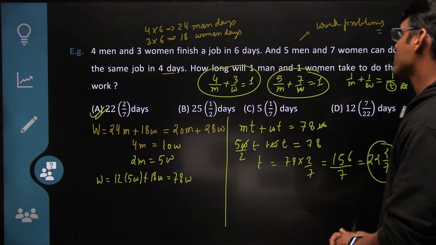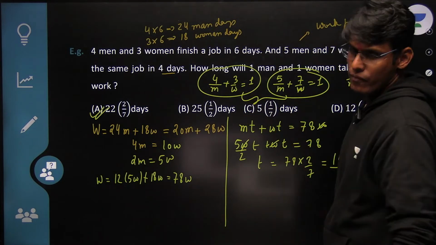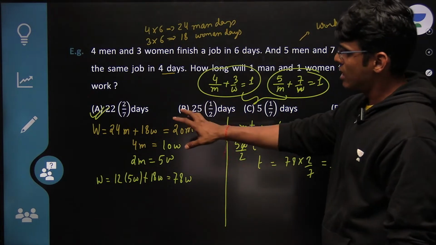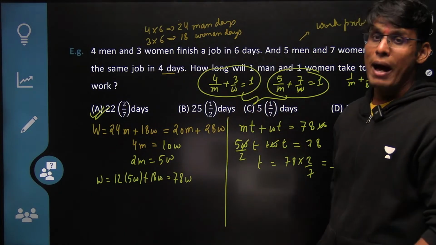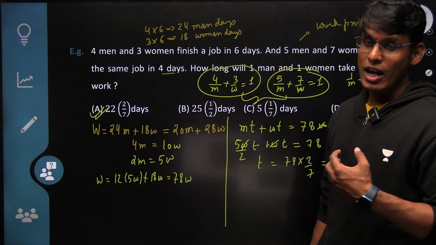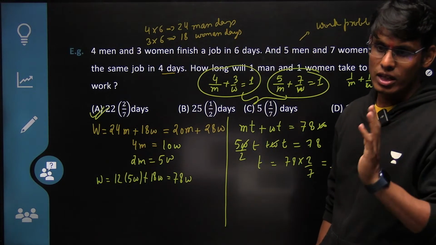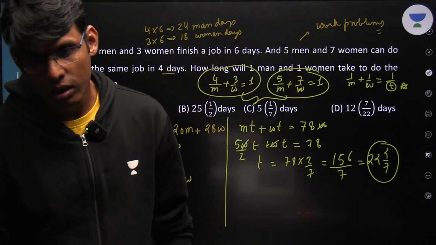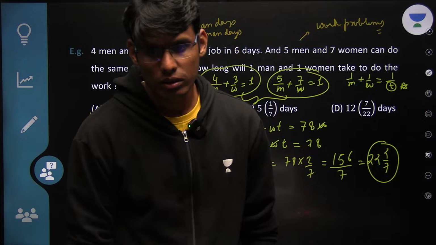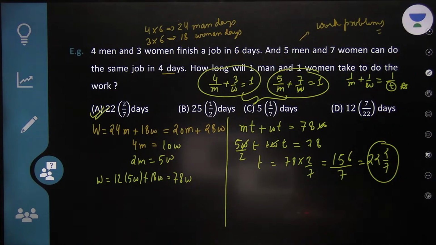So this is the equation which is usually formed, but I do not follow this. I follow the man day and woman day approach, because this is where I do not have to use any fraction. I am genuinely very bad in fractions. And if I am saying for myself that I am bad in fractions, you can assume yourself to be worse in fractions. Got it? Perfect. Let's move on to the next problem.